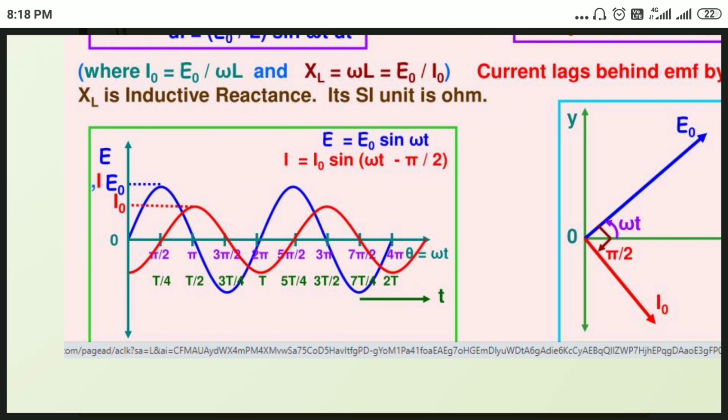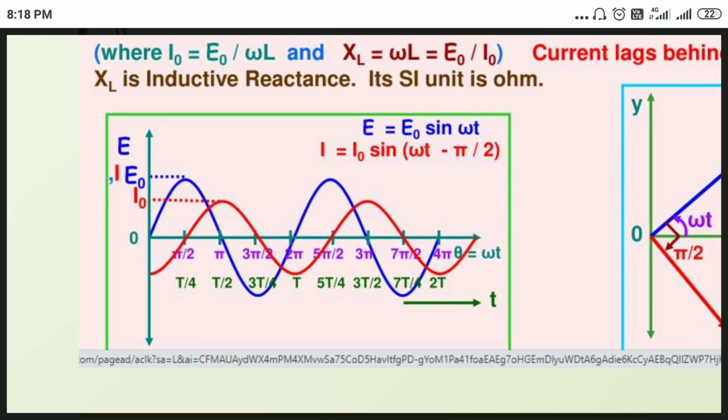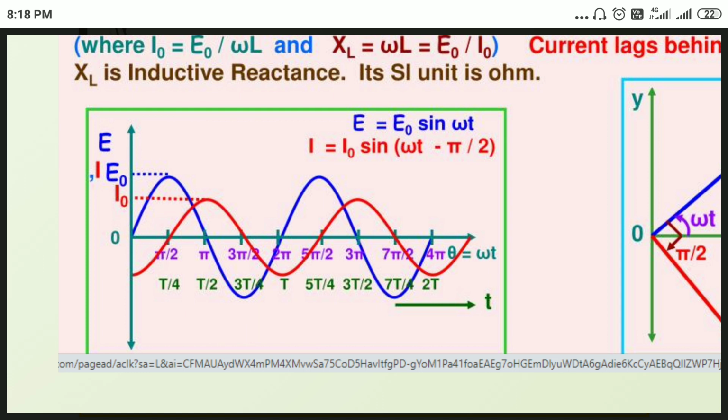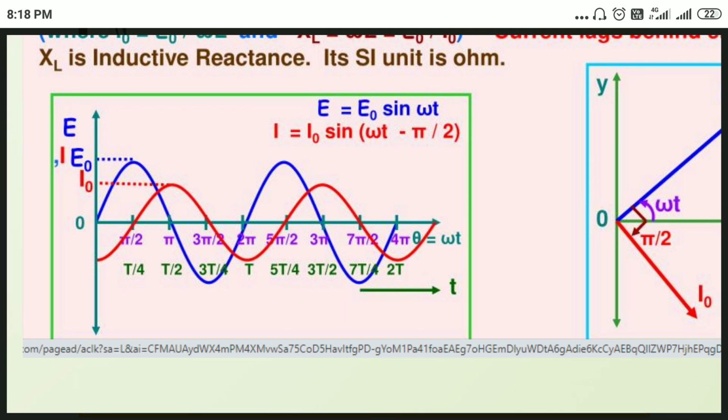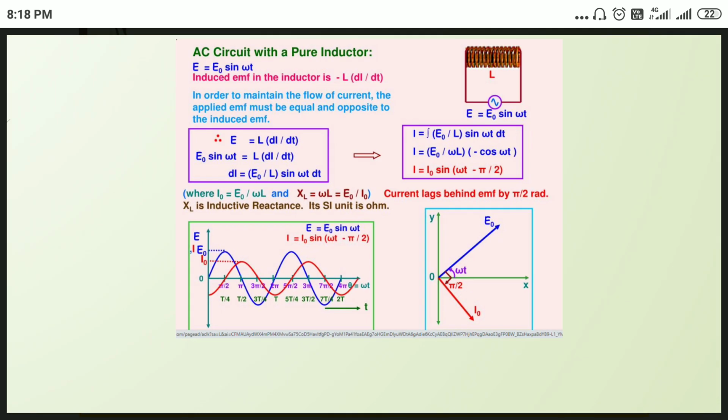Then see the sinusoidal diagram. The blue and red sine waves represent the EMF and current. The EMF curve leads the red current curve by pi by 2. Just see here, there is a phase difference between current and voltage, which is nothing but minus pi by 2. This is what happens in an inductor.